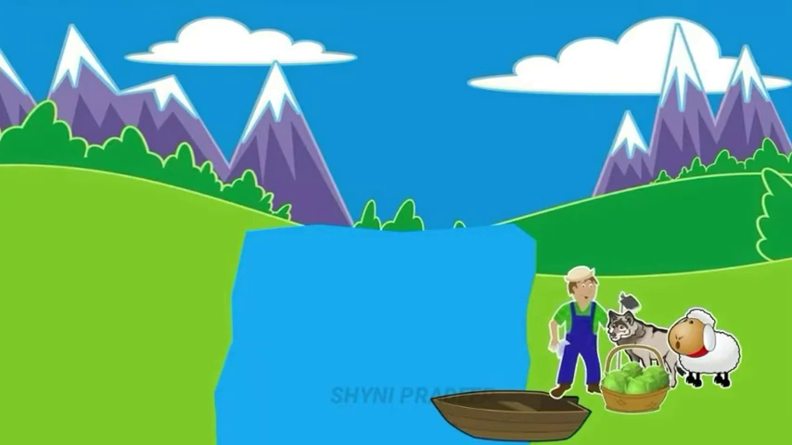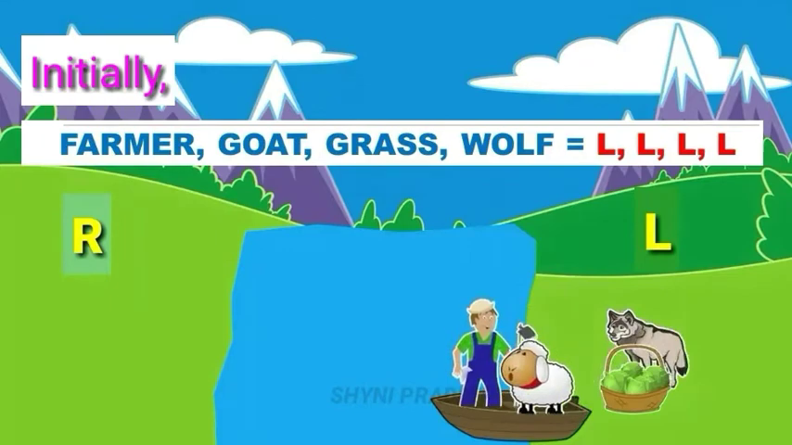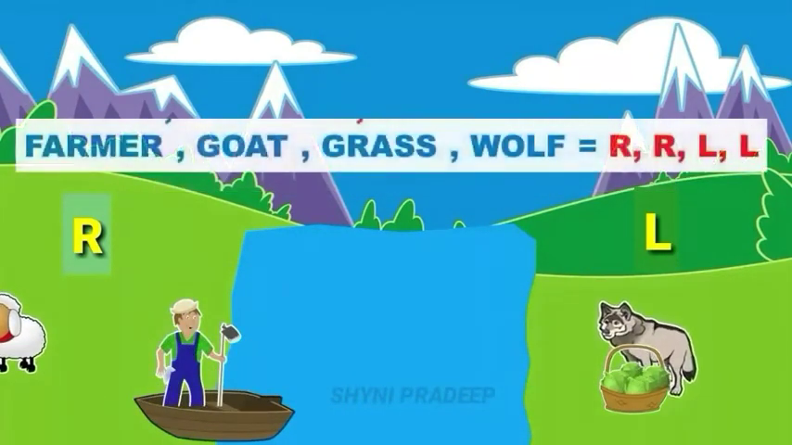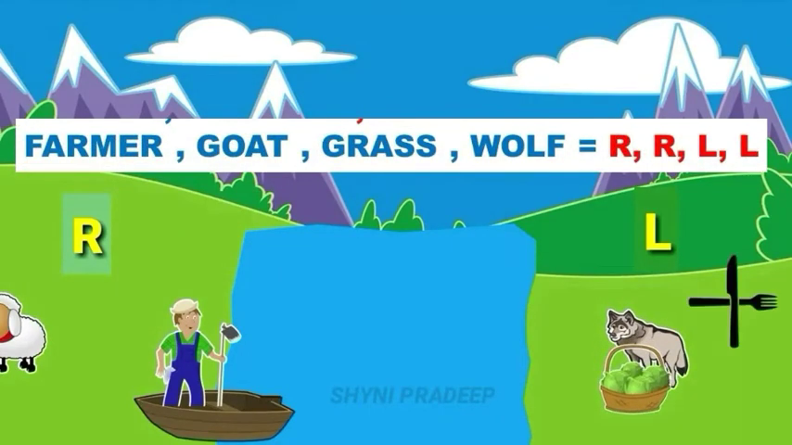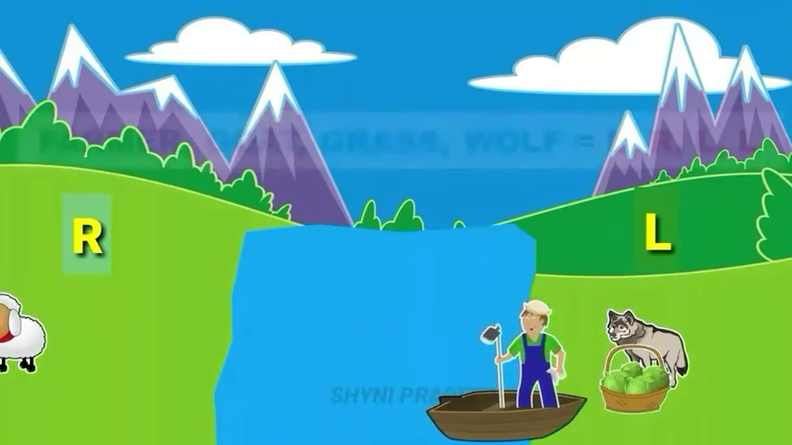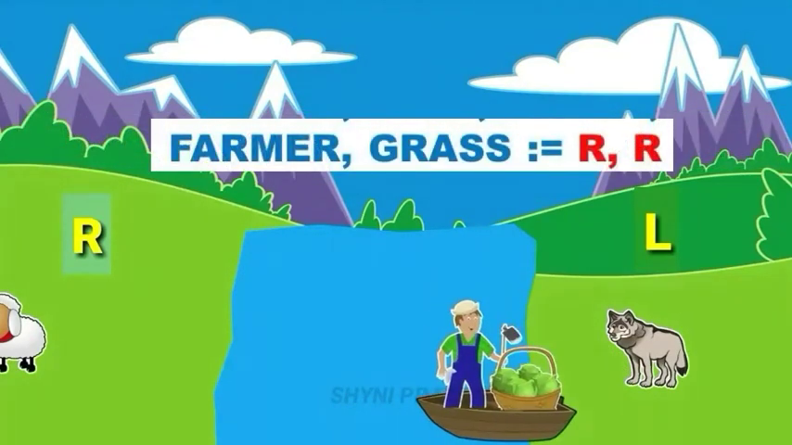Let's say the farmer is transporting the wolf, the goat and the grass from point L to point R. L means left side and R means right side. First, the farmer transports the goat from left side to right side. In the left side, the wolf and the grass are together. The wolf can't eat the grass. Then the farmer returns to the left side. He picks the grass and transports the grass from left side to right side.